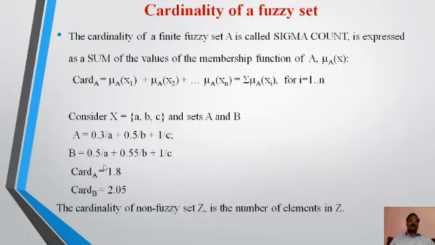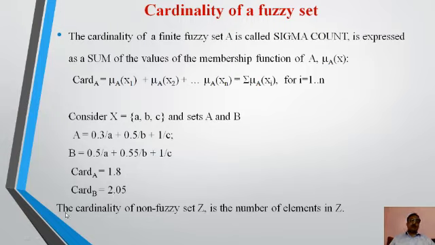Cardinality of A is the sum of all the elements: 1 plus 0.3 plus 0.5, which is 1.8. Cardinality of B is the sum of 1, 0.5, 0.55, which is 2.05.